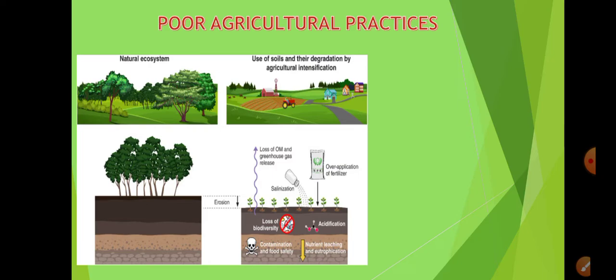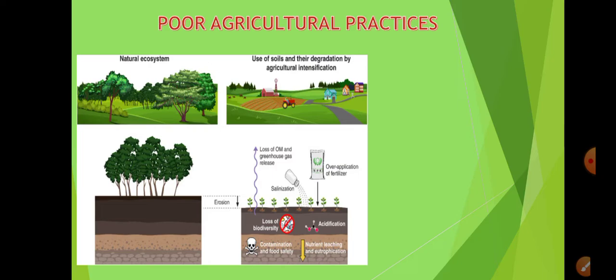So in order to avoid that, the farmers are using fertilizers to grow their crops. But because of the addition of these fertilizers and pesticides, the soil is getting damaged over a long span of time.